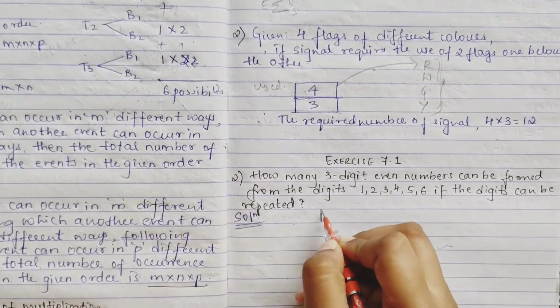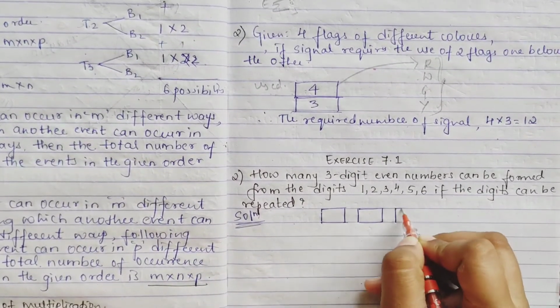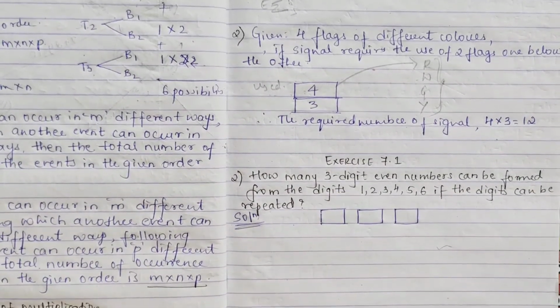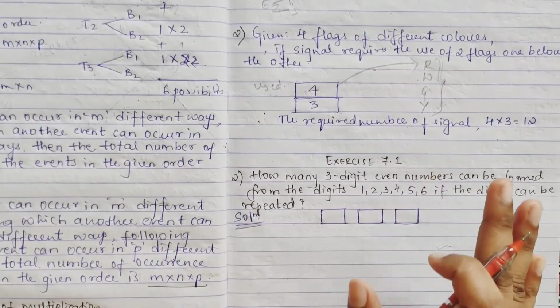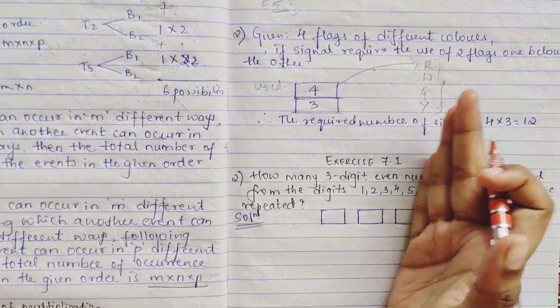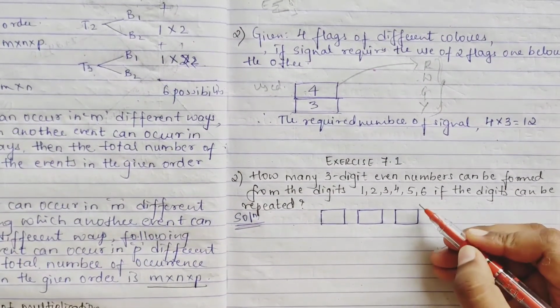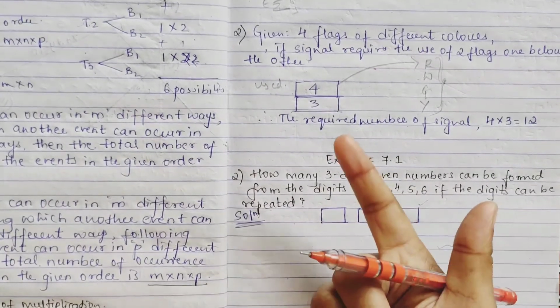So first we will make our blocks 1 2 3 like this. Obviously this is also a multiplication only. Now here you see, when they tell you even numbers or odd numbers, you have to start filling from your unit place. Because the unit place decides whether the number is even or odd, right?